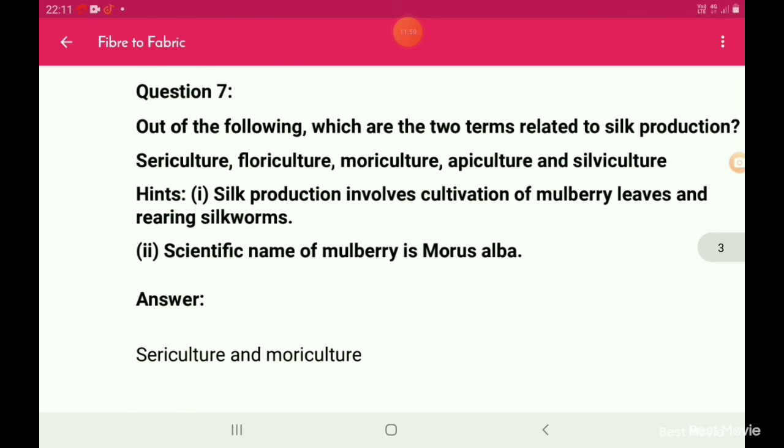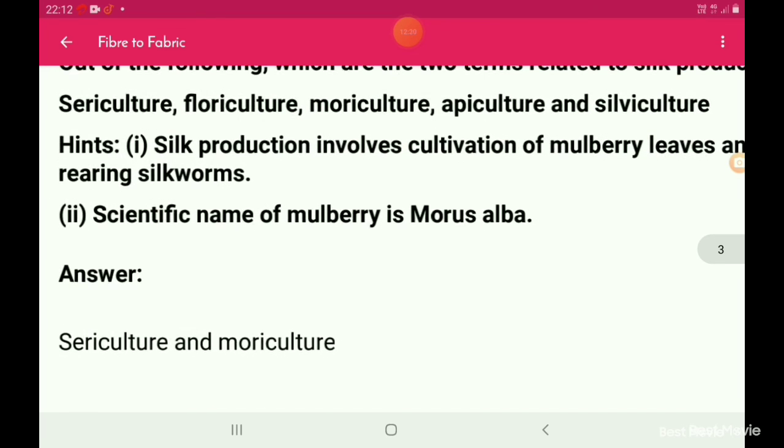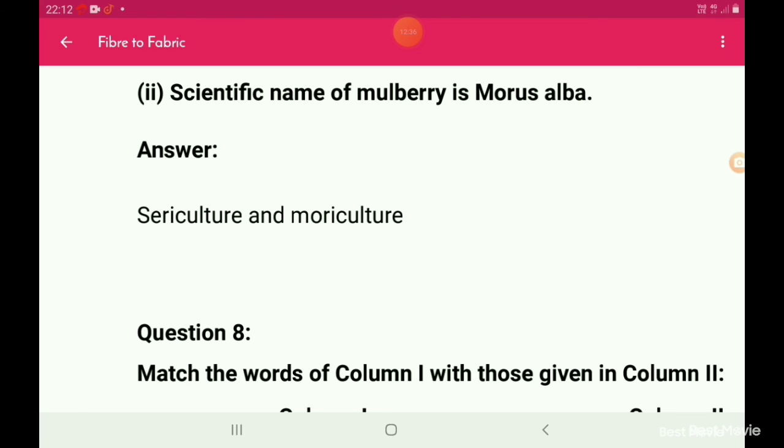Question number 7. Out of the following, which are the two terms related to silk production? Sexual culture, floriculture, moriculture, apiculture, and silviculture. Hint 1: Silk production involves cultivation of mulberry leaves and rearing silkworms. Hint 2: The scientific name of mulberry is Morus alba. This will come as a fill in the blank. Note this. Answer. Sericulture and moriculture.